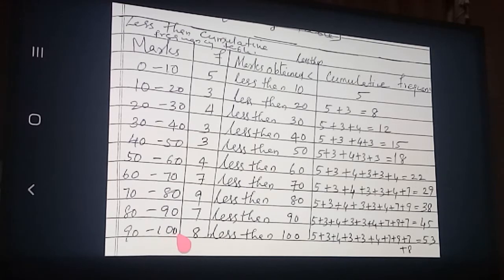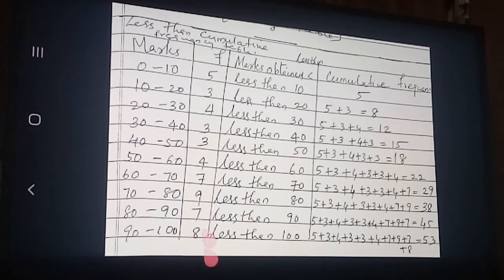Less than 100. How many students got? These all are less than 100. I told you, this 100 will come in the next class only. Okay. So less than 100. These students all got how many marks? Less than 100 marks. So total how many students are coming? 53 students are there. So you add this fully and see.